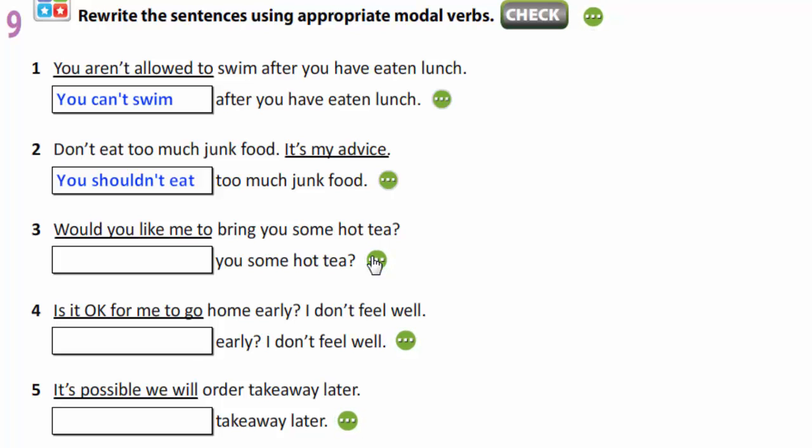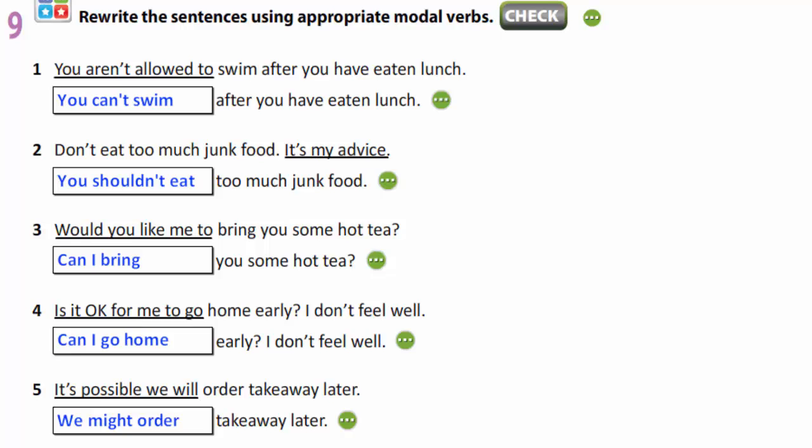Would you like me to bring you some hot tea? Can I bring you some hot tea? Is it okay for me to go home early? I don't feel well. Can I go home early? I don't feel well. It's possible we will order takeaway later. We might order takeaway later.